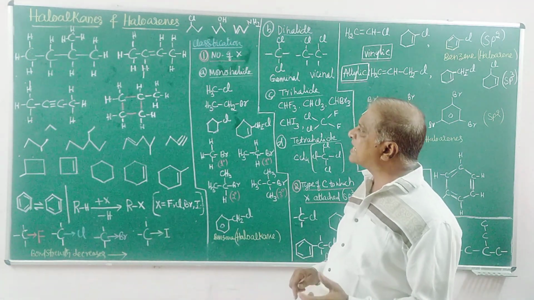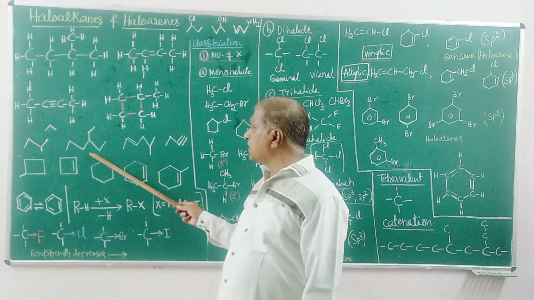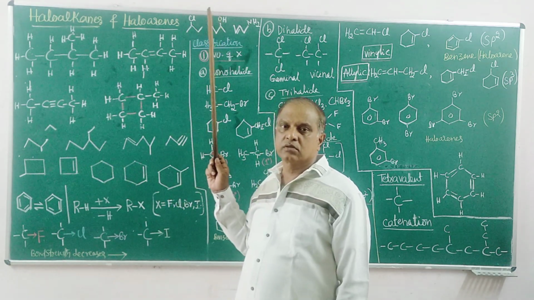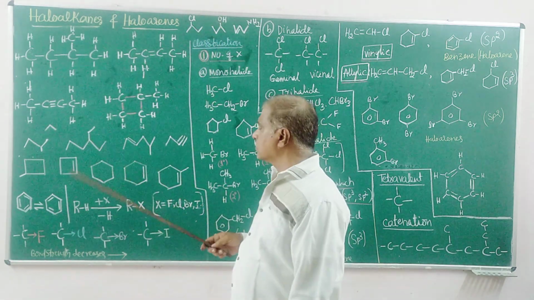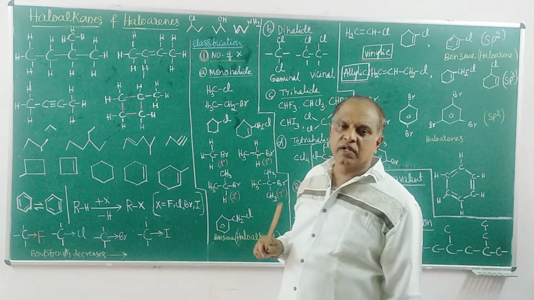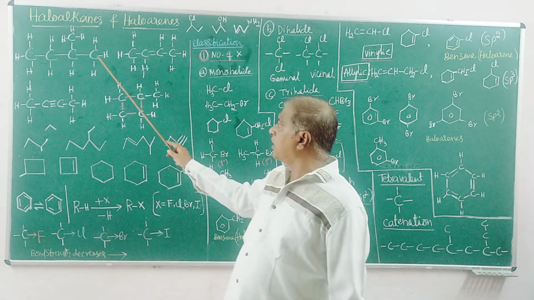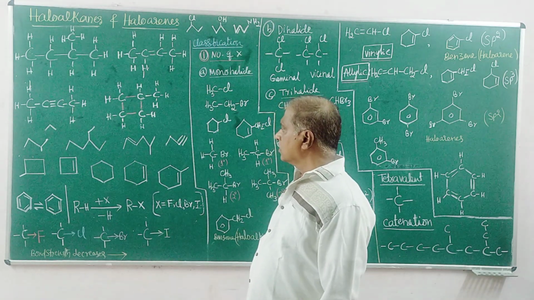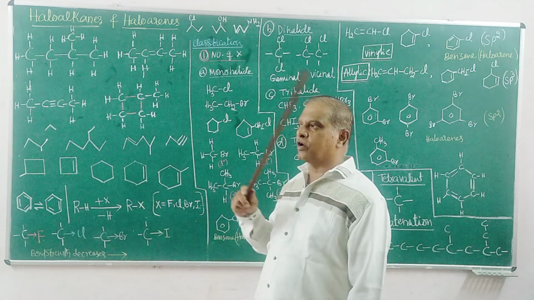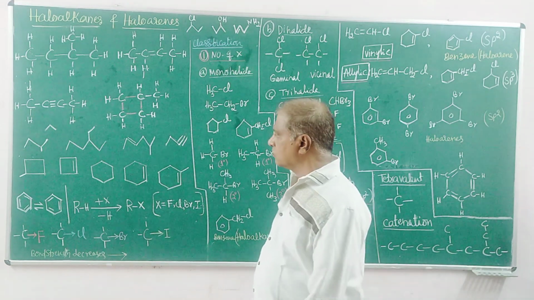Just to avoid the complexity, we use symbols which represent the molecular structure of hydrocarbons. The symbols are simply lines and vertices, without indicating the symbols of carbon and hydrogen. That is an easy way of writing the molecular structure, because there is a variety of structures, bigger and smaller.